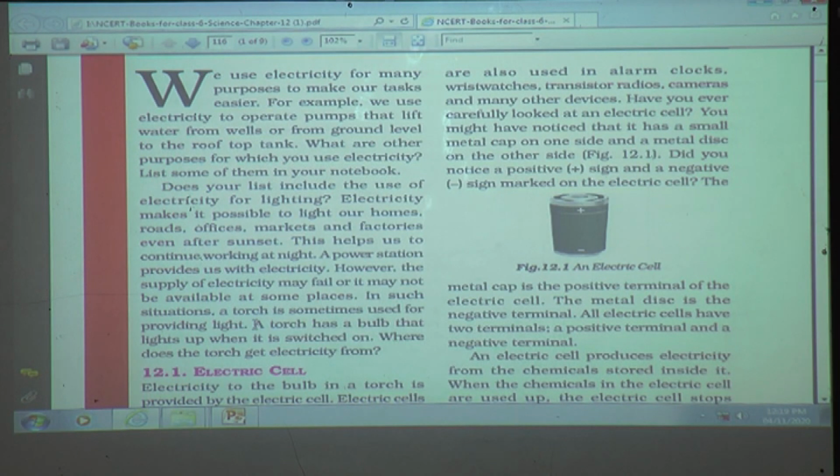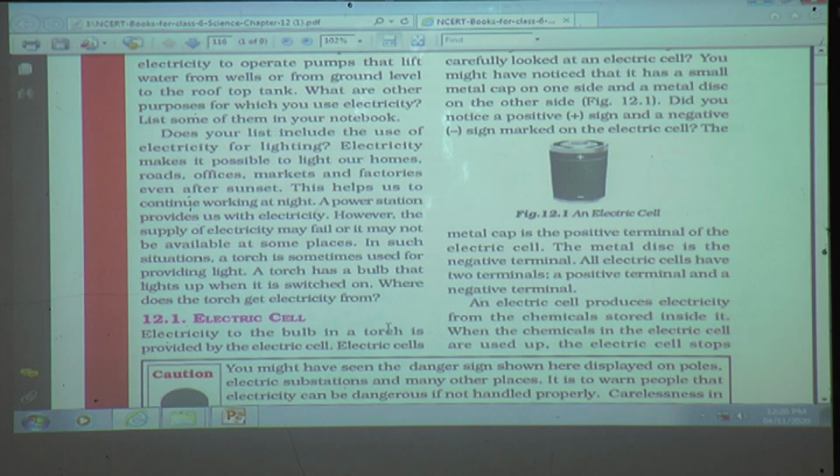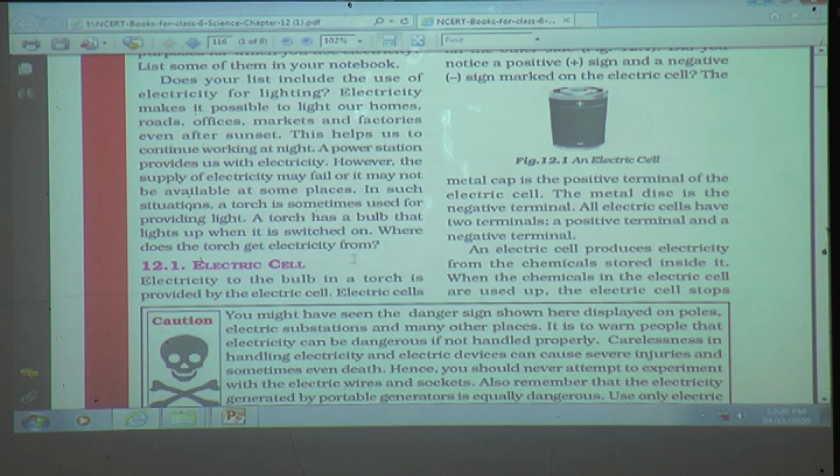So whenever there is no electricity, what do we use, students? A torch. Very good. A torch has a bulb that lights up when it is switched on. Where does a torch get electricity from? Can you tell me, students? For the answer to this question, we'll see in detail what an electric cell is. In that we will get to know where the torch gets electricity from.